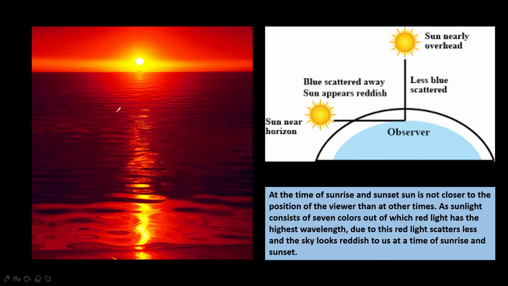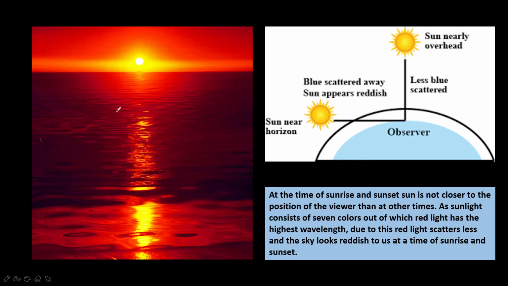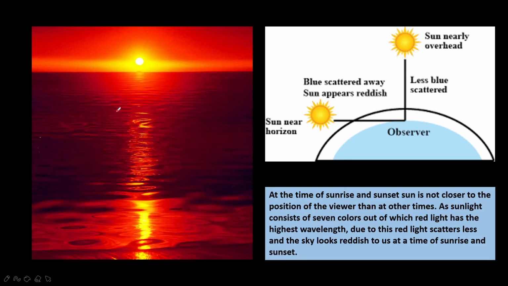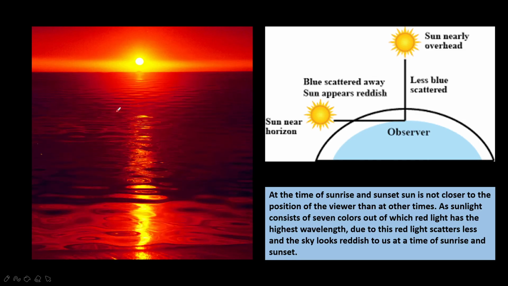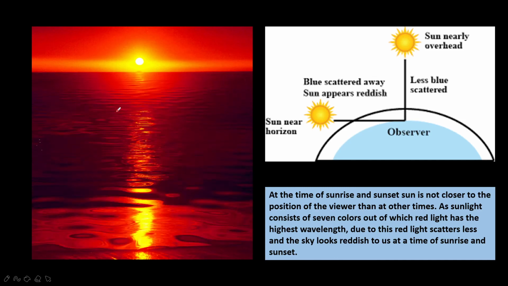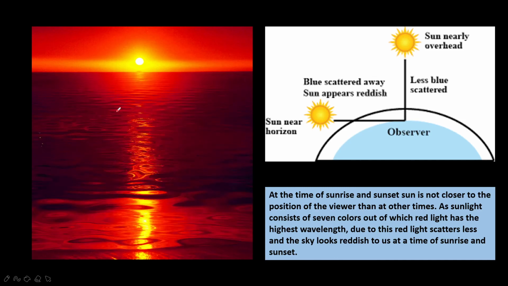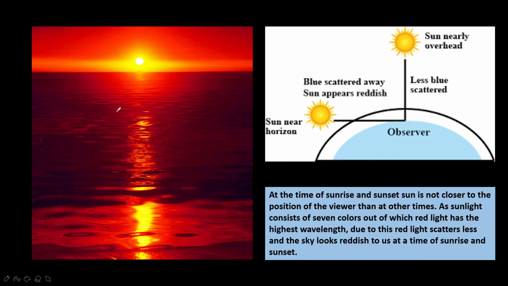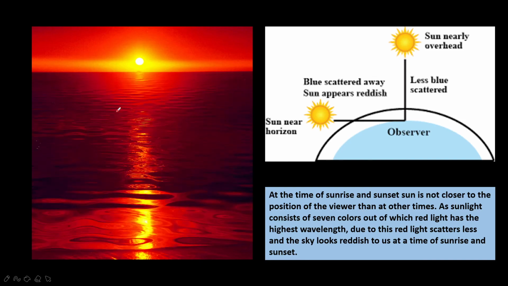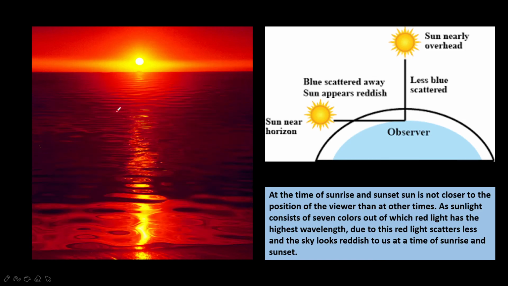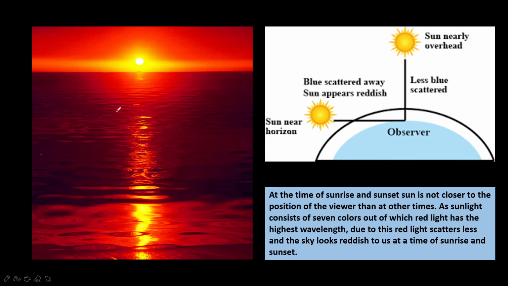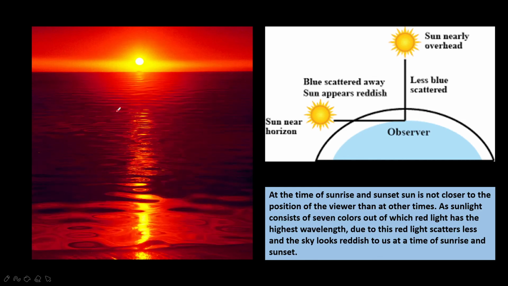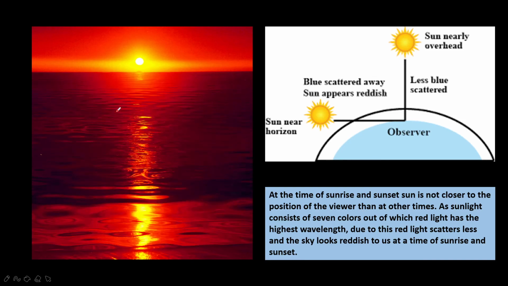Next one is sunrise and sunset. The sun appears red, the reddening of the sun at sunrise and sunset. At the time of sunrise and sunset, the sun is not closer to the position of the viewer than at other times. As sunlight consists of all the 7 colors, out of which red light has the highest wavelength, red light scatters less and the sky looks reddish to us at the time of sunrise and sunset.